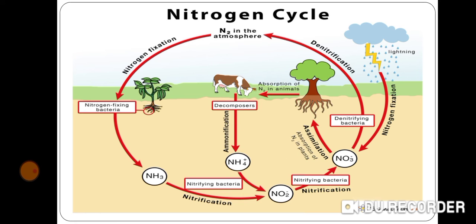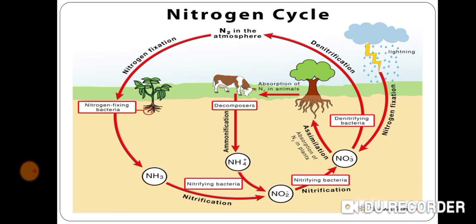Now, some of the compounds of nitrogen formed from the decay of dead plants and animals are decomposed by denitrifying bacteria present in the soil to form nitrogen gas. This nitrogen gas goes back into the atmosphere from where it initially came.